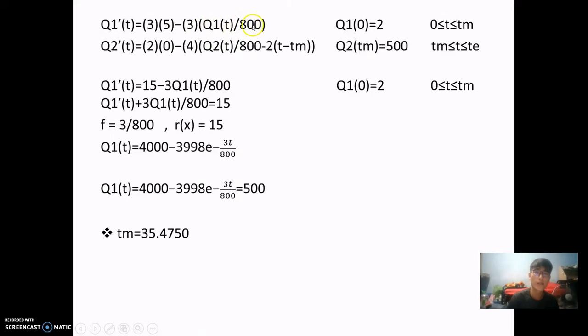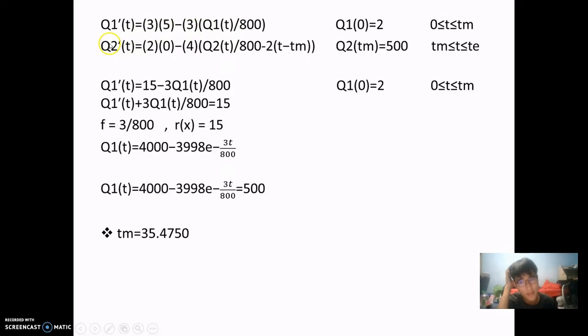We use Q1 function divided by 800 because 800 is the initial volume of water, and the Q1 function keeps on varying as time passes by.